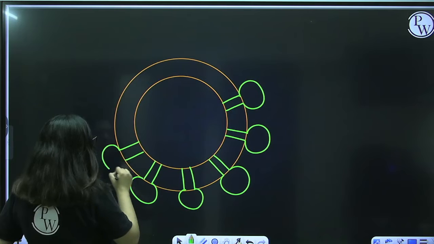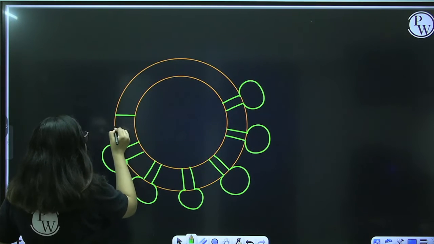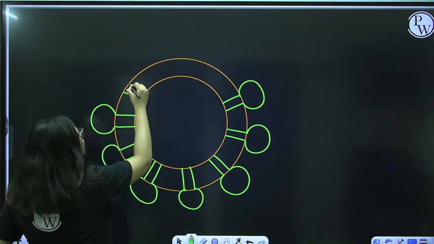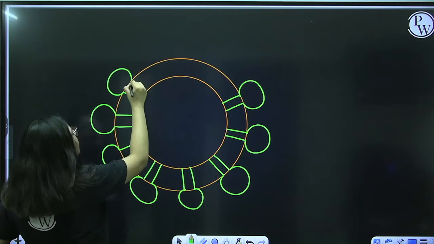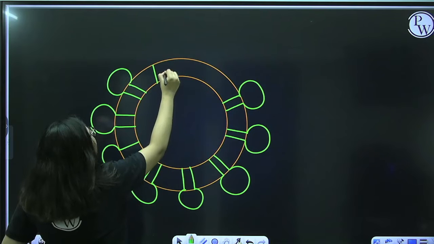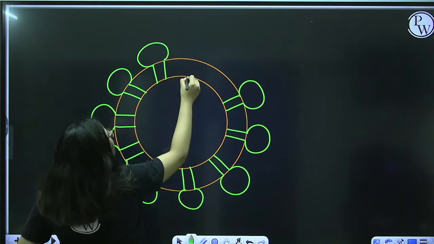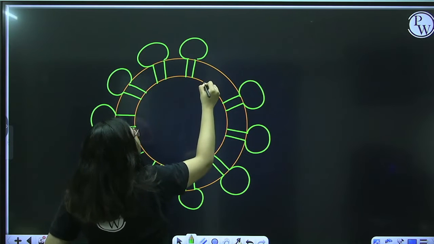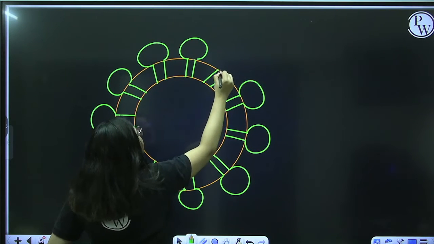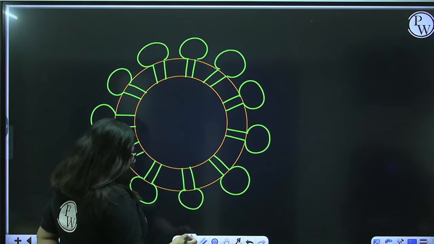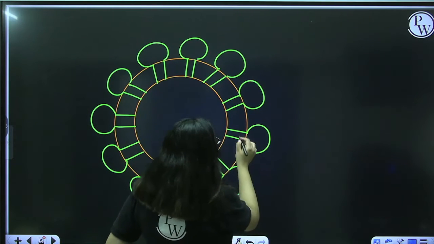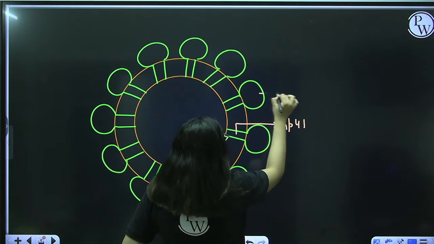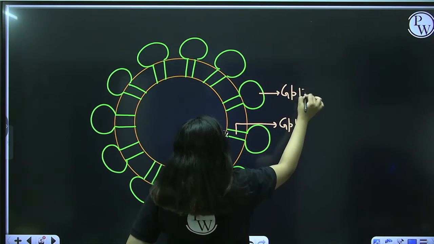What are they made up of? Glycoproteins. Glycoprotein means protein conjugated with carbohydrate. Let me draw this for you. Alright. So the protein that you see embedded inside, this is GP41 and this one is GP120.